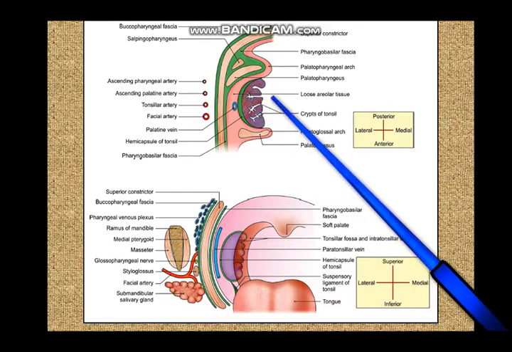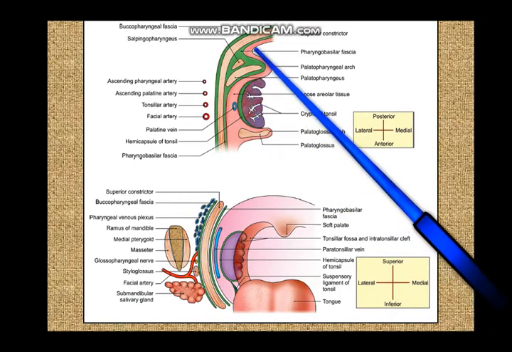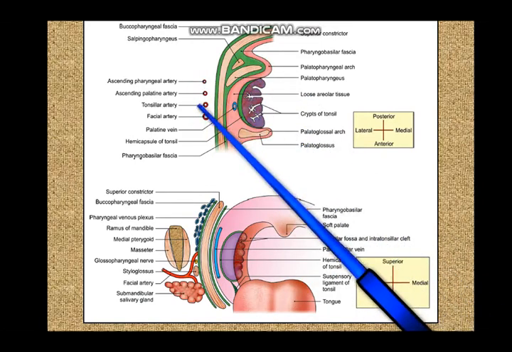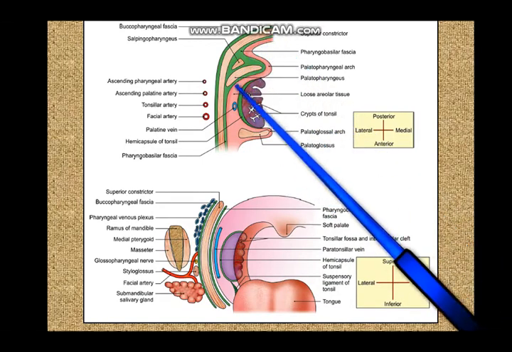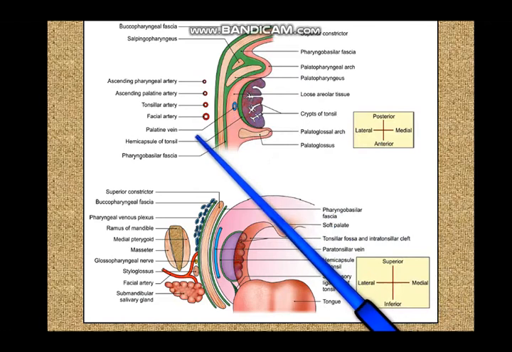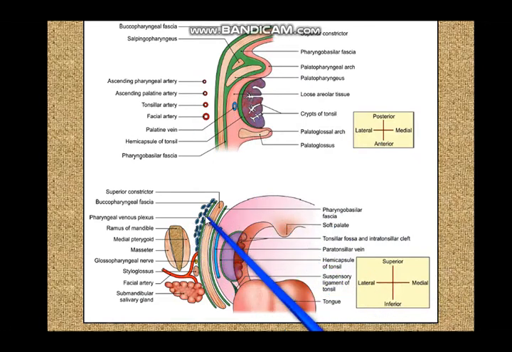Now, apart from the arterial supply of the tonsil, the venous drainage of the tonsil comes from large veins accompanying these arteries, as well as the paratonsillar vein which descends from the palate, goes by the tonsil and enters into the pharyngeal venous plexus. So the veins of the tonsil all drain into the pharyngeal venous plexus, and the pharyngeal veins drain into the internal jugular vein.